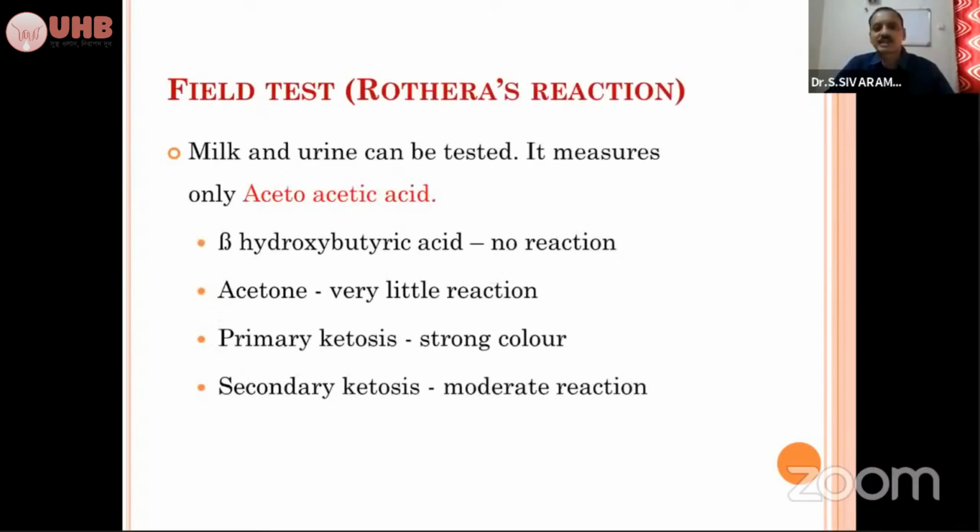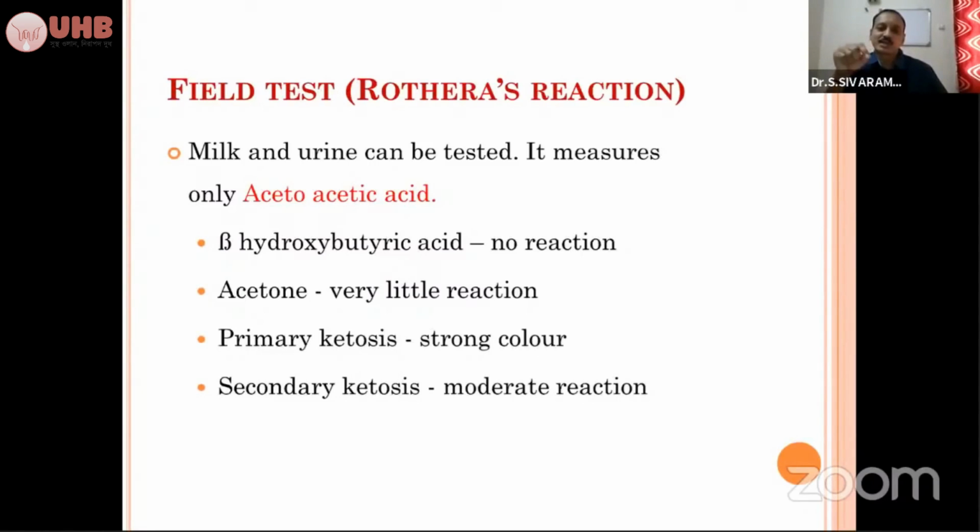So in the field test, the Rothera's test, you may have Rothera's powder. I think everyone might have used the Rothera's powder. You take a test tube, put in the Rothera's powder and 5 ml of urine, and mix it, and immediately you get a pink discoloration, and that indicates the presence of ketone bodies. Sometimes we may get a negative result in the Rothera's test.